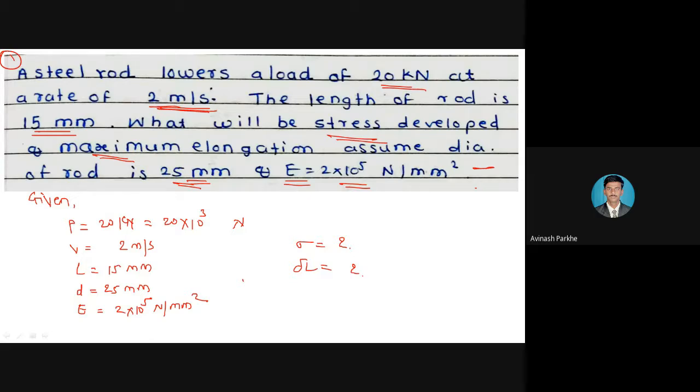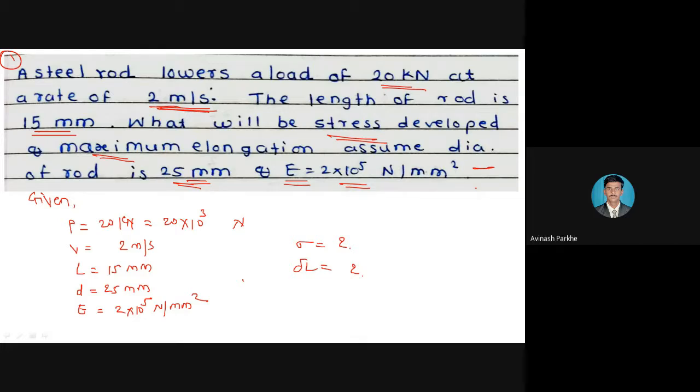Now here, the 20 kilonewton force is not applied gradually or suddenly. We don't have any idea whether it is applied gradually or suddenly, but the speed of the rod is given, that is 2 meter per second. That means this numerical is based on kinetic energy calculation.